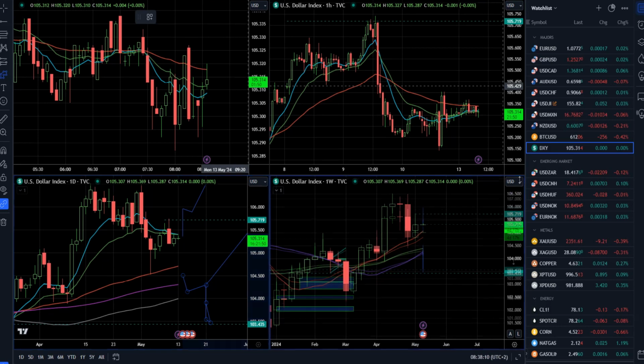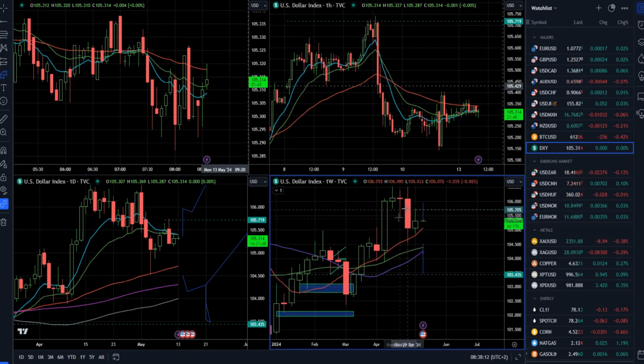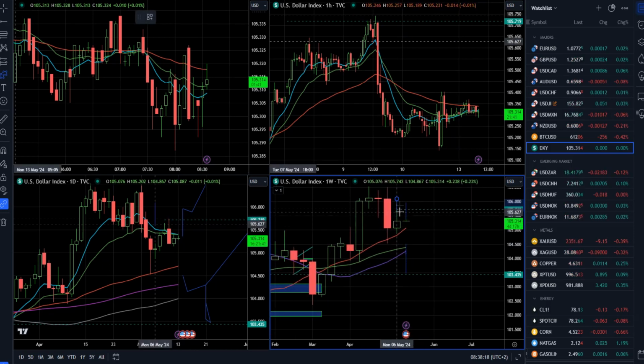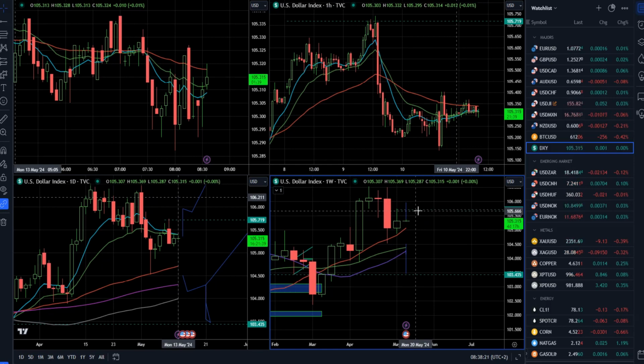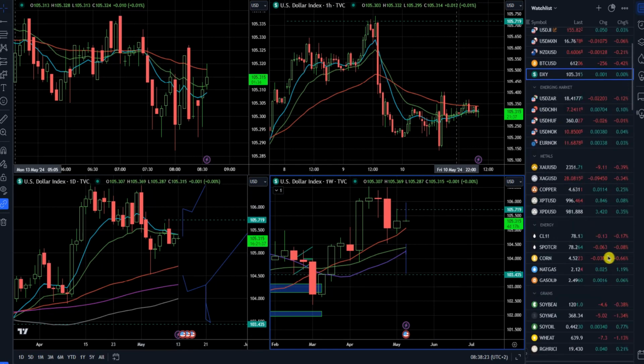So far on the weekly time frame, we have an inside week. Last week relative to the price and range from 2 weeks ago, we have an inside week formation. So watching for the breakout.